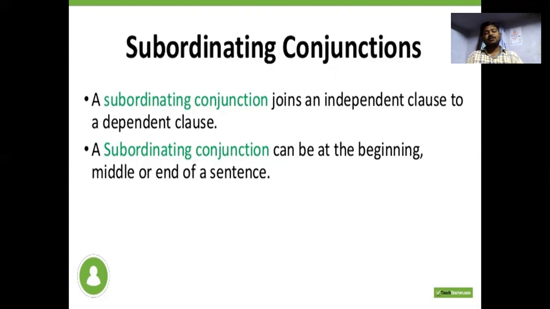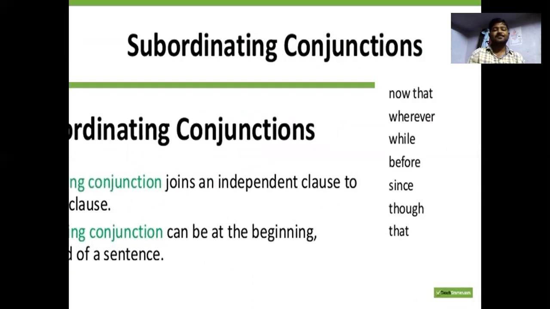One or more dependent clauses can be joined with subordinating conjunctions to the independent clause.